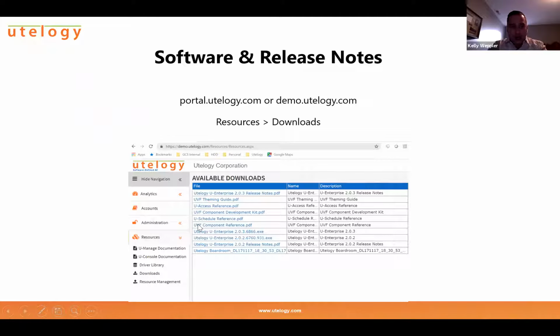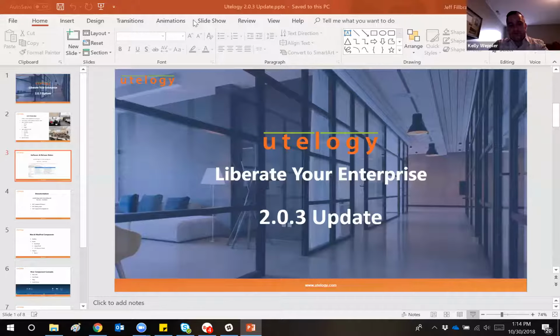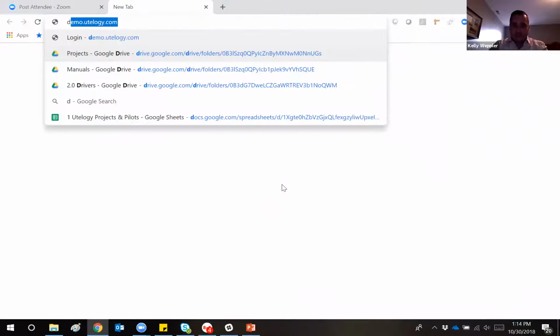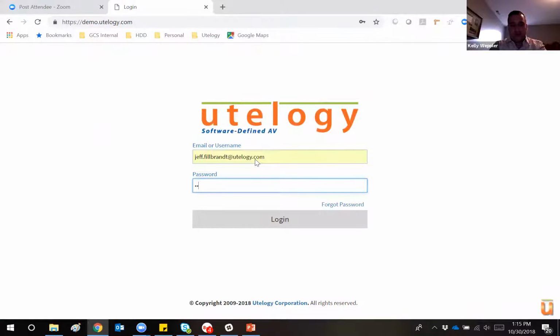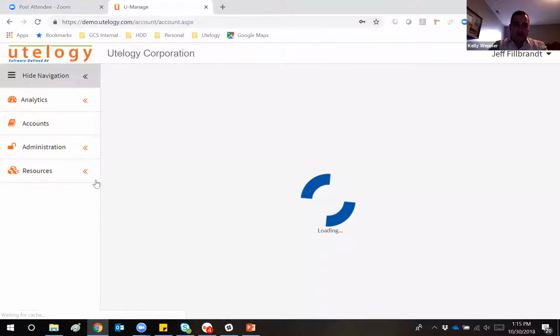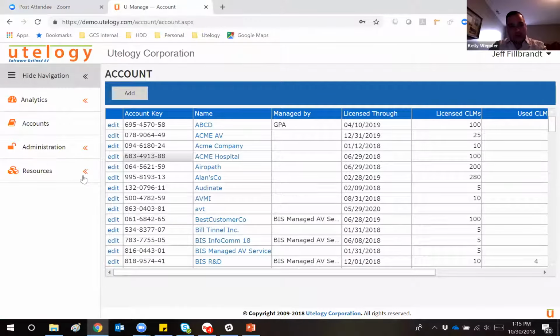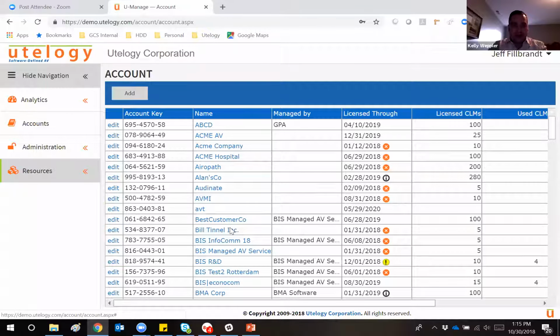So I'm going to go ahead at this time, and we are going to log directly into the demo environment. I'm just going to navigate over to demo.utelogy.com. I'm going to put in my credentials. And right when we log in here, over in the left-hand navigation pane, I'm going to select Resources, and then I'm going to go to Downloads. And right under Resources and Downloads, you'll notice that there's actually a number of items here.